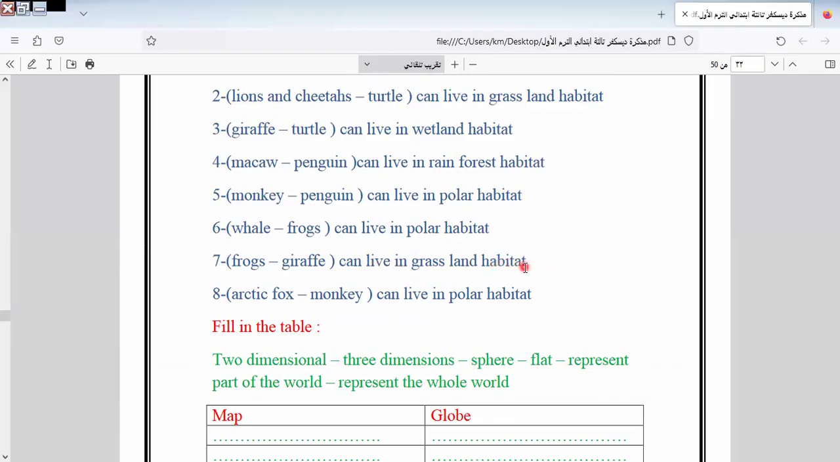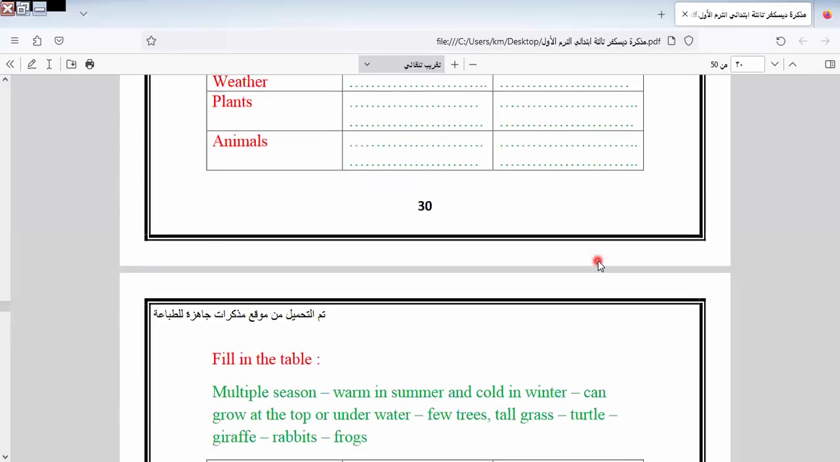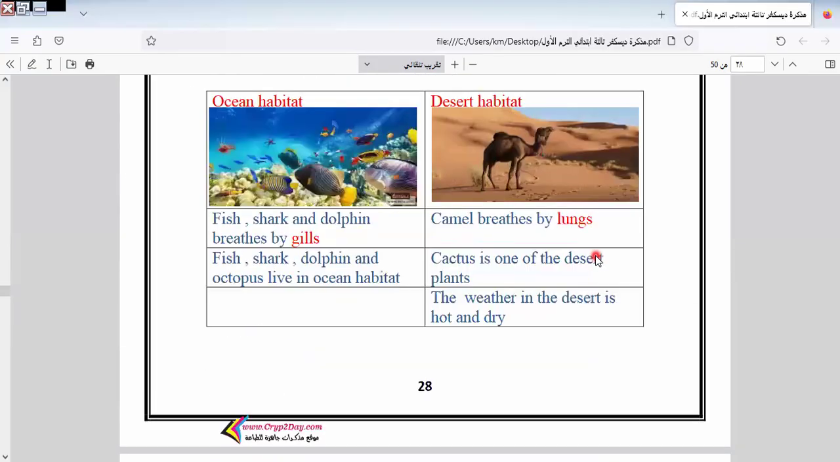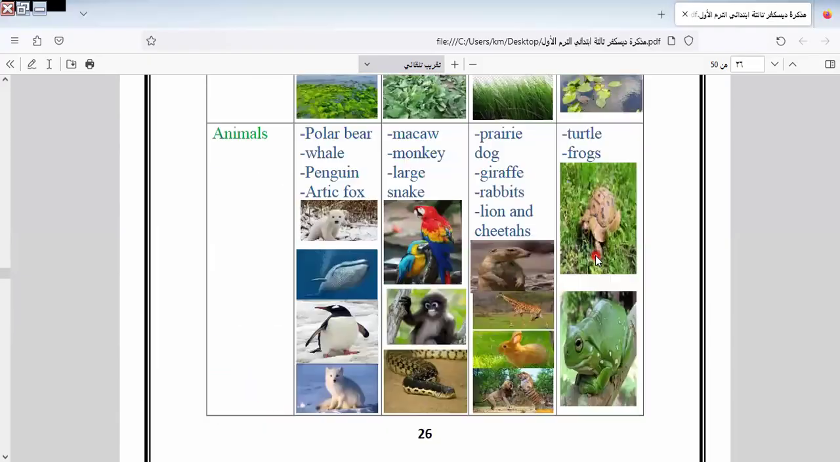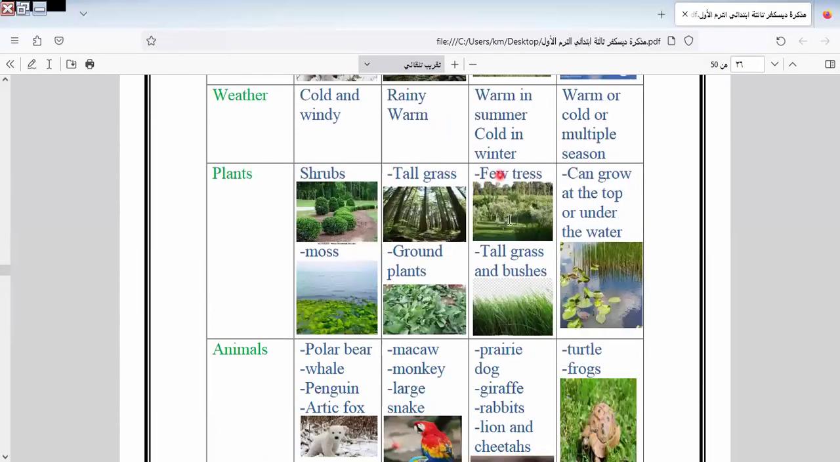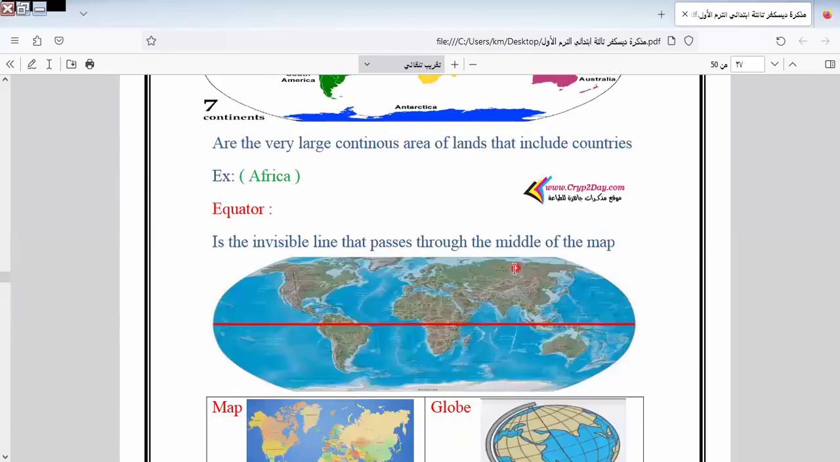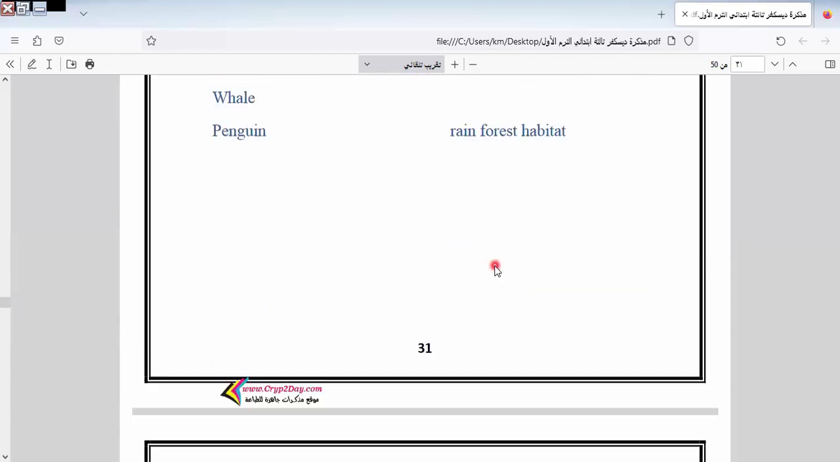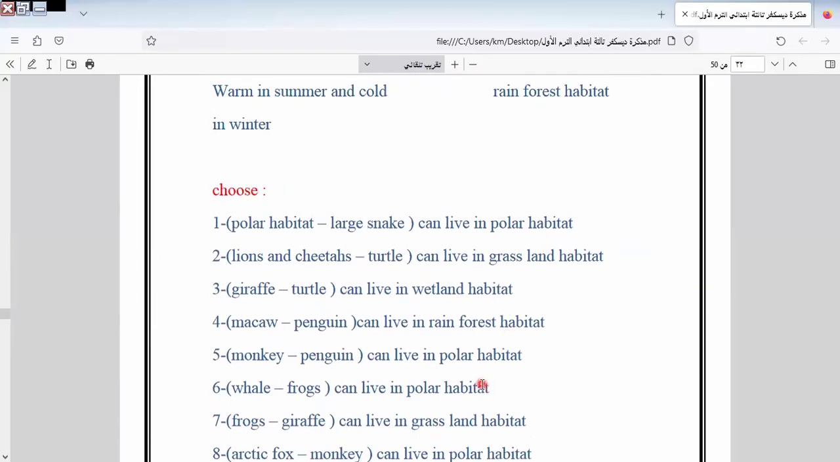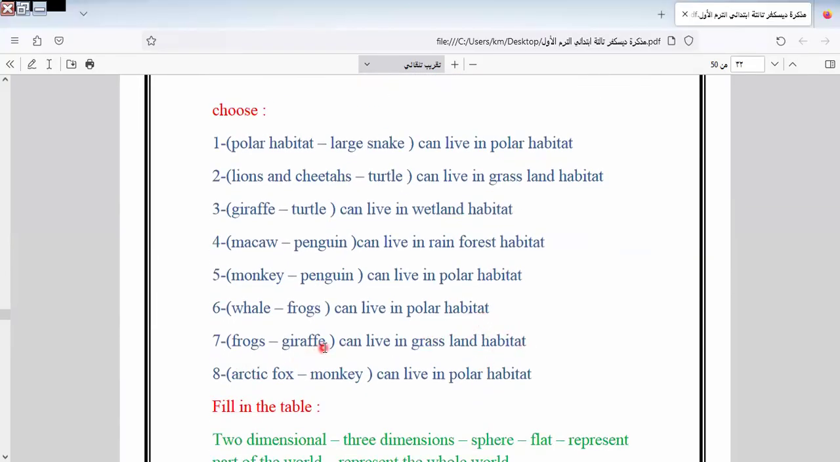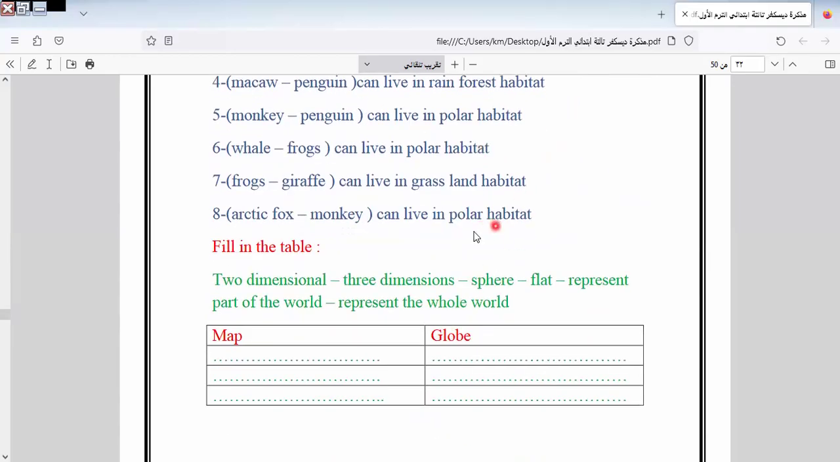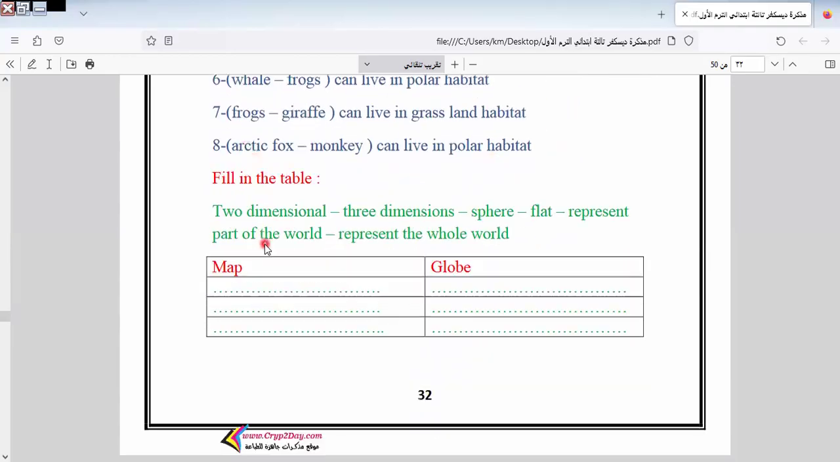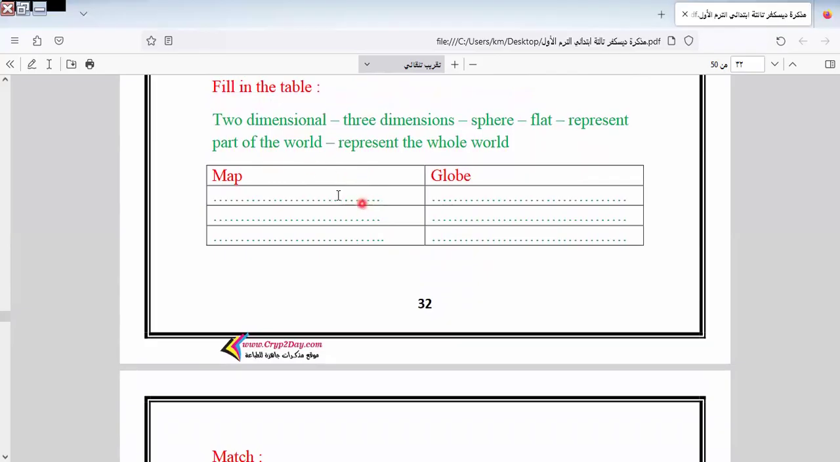In grassland habitat, it will be frogs or giraffe. Grassland, I think it's giraffe. Why? Because I think that the name of it is grassland, it will be giraffe. Because the giraffe eats grass, so they live in this habitat. It will be giraffe. Live in polar habitat, it will be Arctic fox. Okay, Arctic fox.